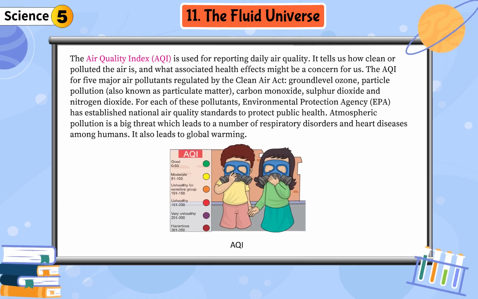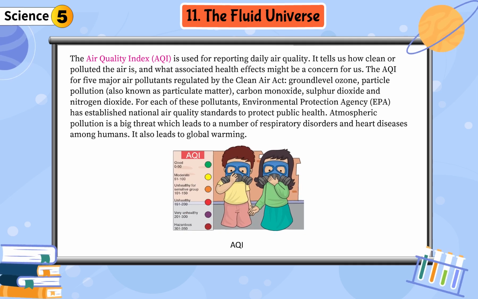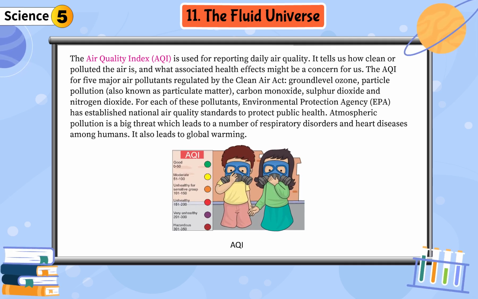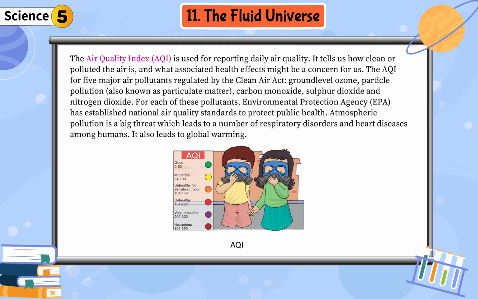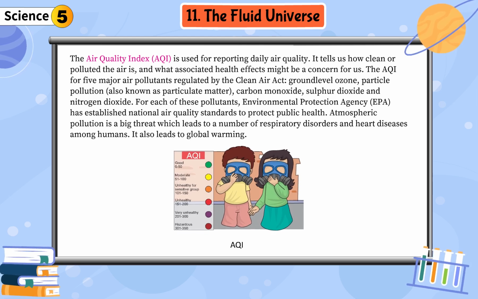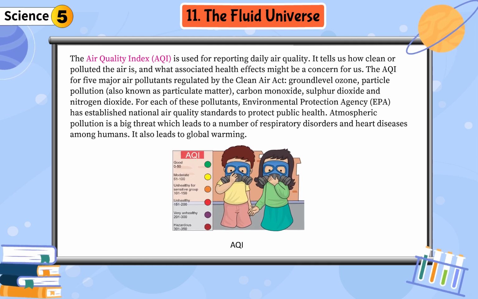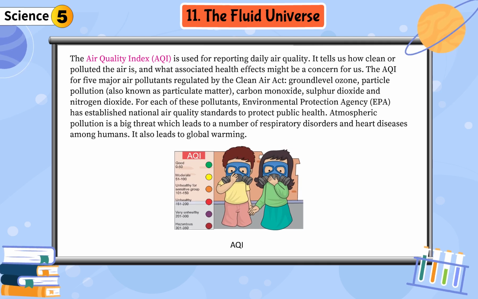The Air Quality Index, AQI, is used for reporting daily air quality. It tells us how clean or polluted the air is, and what associated health effects might be a concern for us. The AQI is calculated for 5 major air pollutants regulated by the Clean Air Act: ground level ozone, particle pollution, also known as particulate matter, carbon monoxide, sulfur dioxide and nitrogen dioxide. For each of these pollutants, the Environmental Protection Agency (EPA) has established national air quality standards to protect public health.